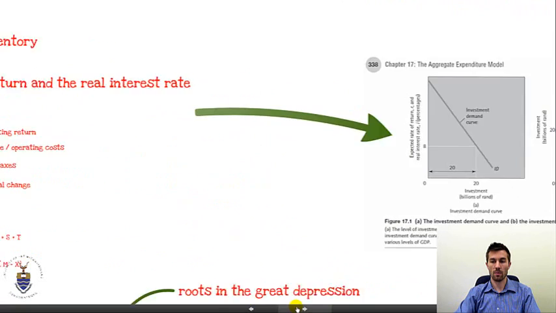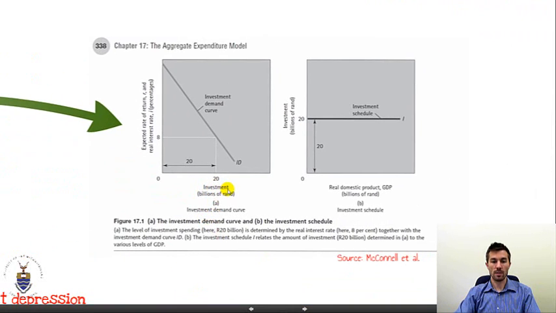So if we look at a diagram, what we're saying is that the quantity of investment demanded is inversely related to the real interest rate. The higher the real interest rate, the less I am going to want to borrow, because I'm going to find fewer investments that have a rate of return higher than the real interest rate which I need to pay in order to borrow. Whereas the lower the real interest rate, the higher my quantity of investment demanded.